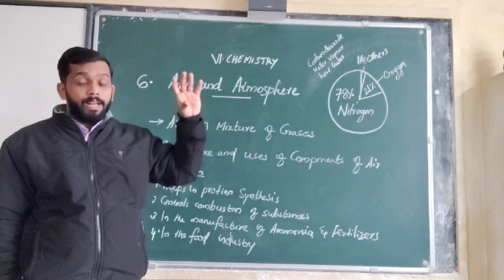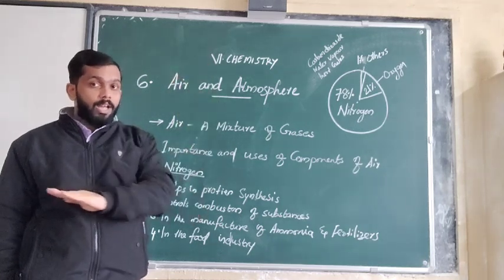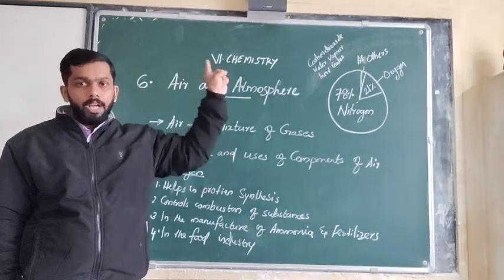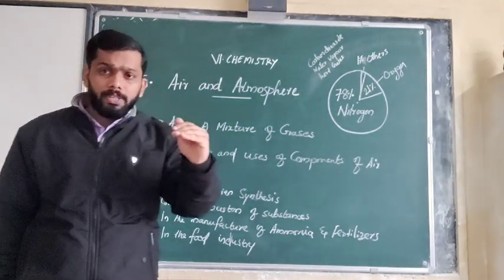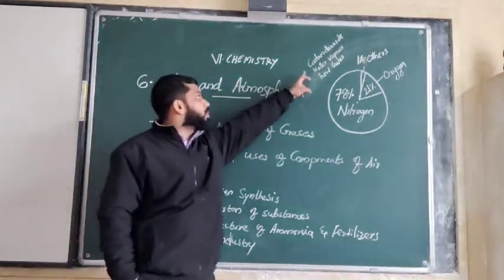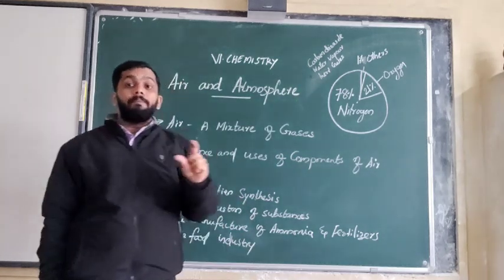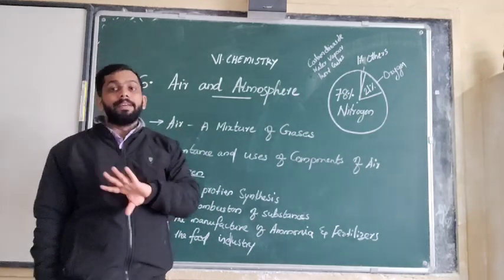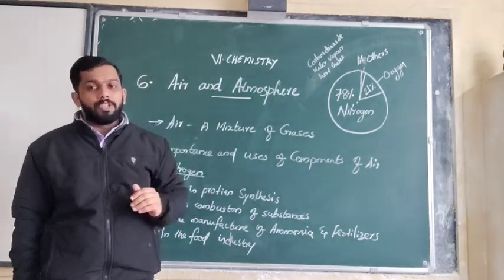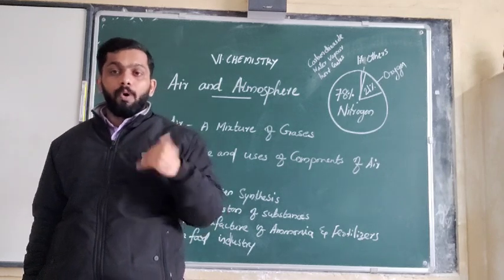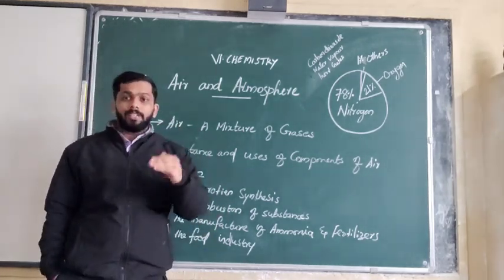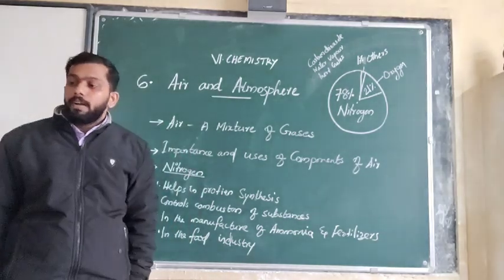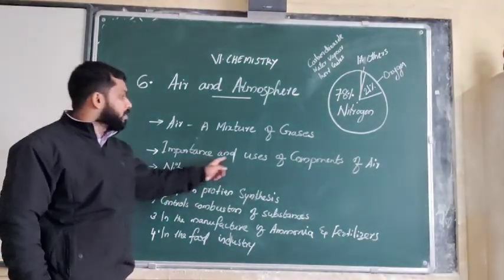When we compare high altitude with ground level or lower altitude, the amount of oxygen will be more at the lower level. Not only that, when the season changes, as I said, water vapor is also one of the components of the air. In summer, the water vapor will be very less compared with the rainy season or the winter season. In winter or rainy season, the water content will be more in the air. So these components can have some variation.